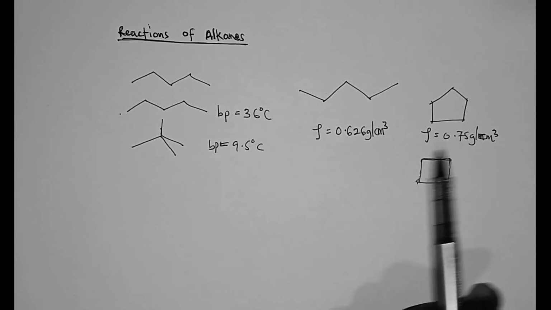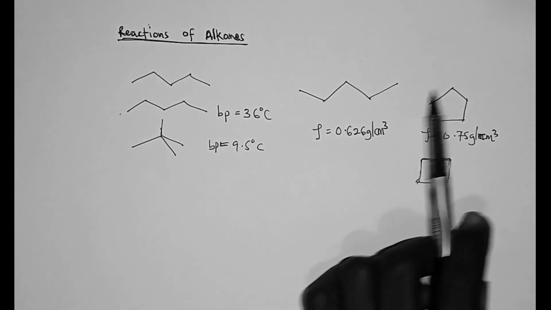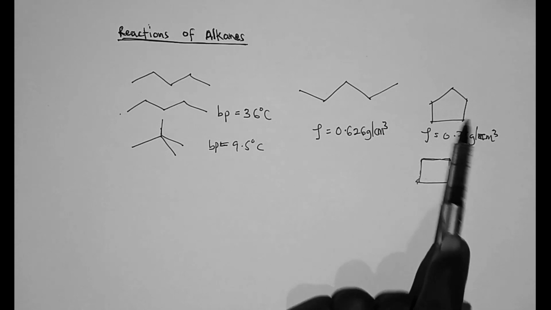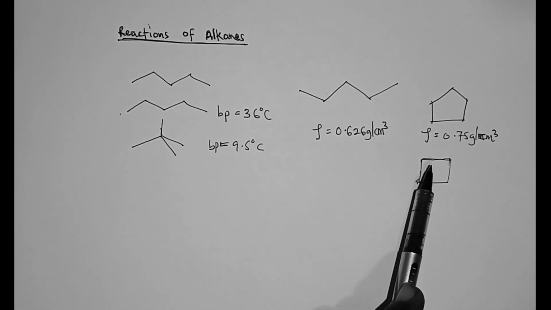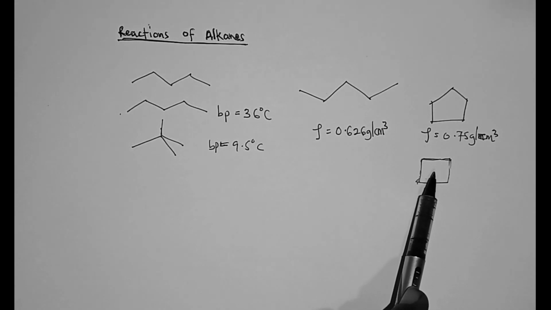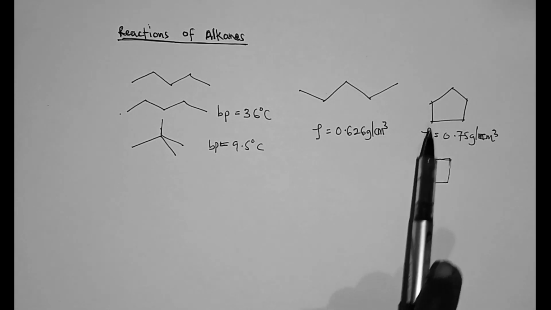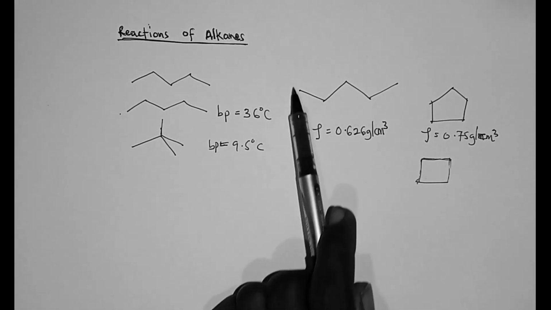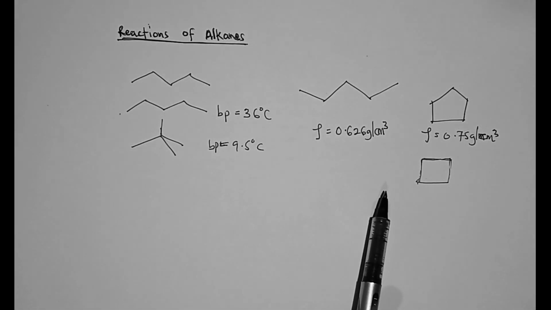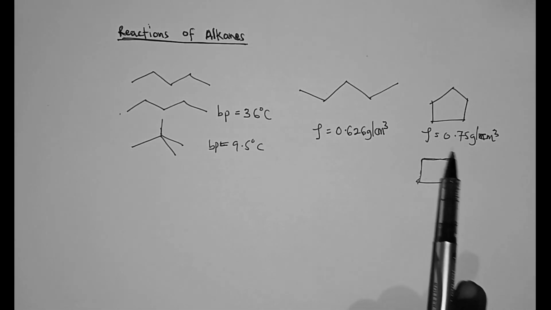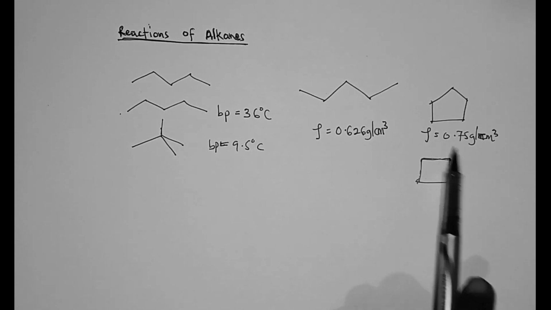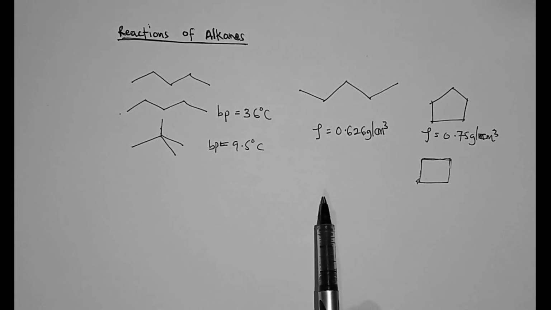And because you can pack a large number of cyclopentane molecules in a small volume, it means that per unit volume there are more cyclopentane molecules compared to the straight chain pentane, and therefore it will have a higher density than the straight chain pentane.